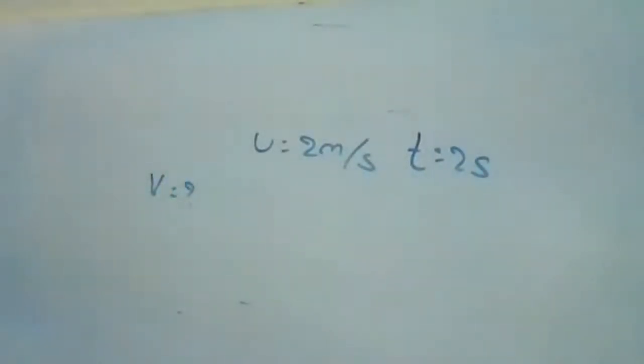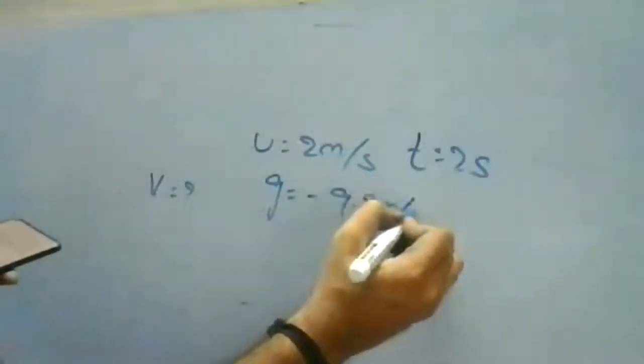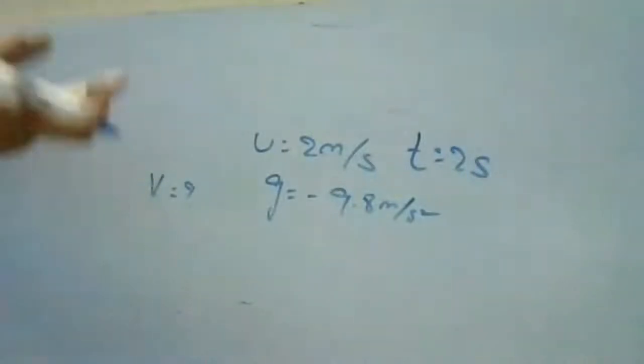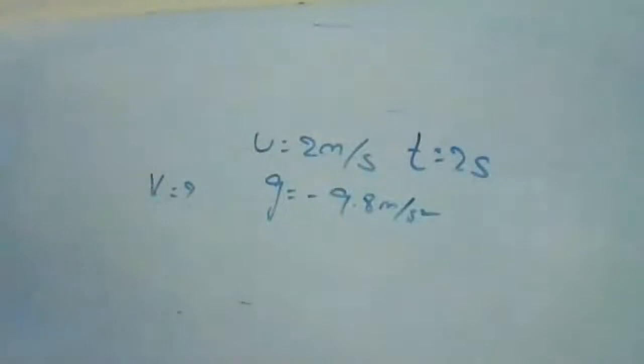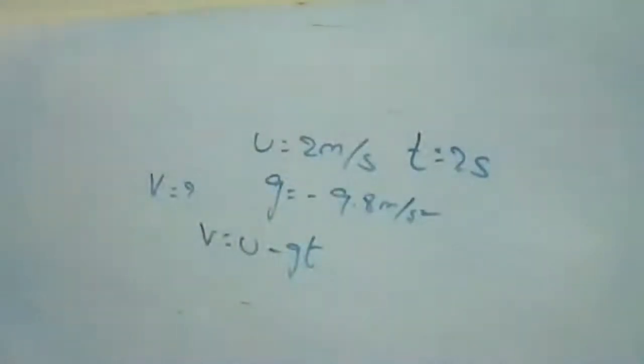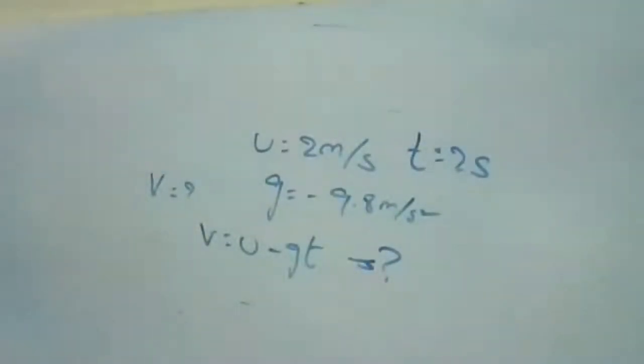They have given that it was rising steadily. When it is rising steadily, the acceleration due to gravity is minus 9.8 meter per second square. When it is released, it was just rising in the upward direction, so it was opposite to the gravitation. After that only it was falling down. So at that particular instant, it is opposite to the gravitation, minus 9.8 meter per second square. Now v is equal to u minus gt. Find the velocity.